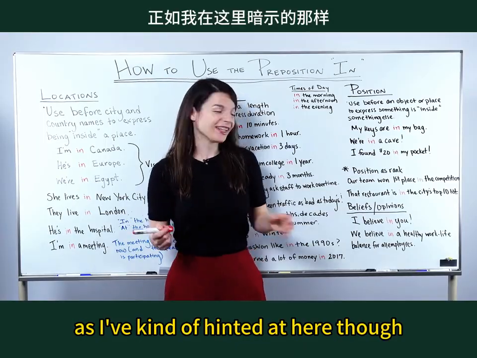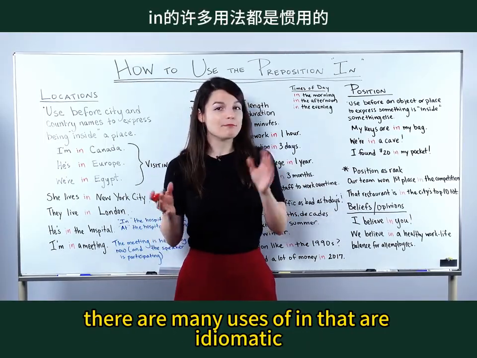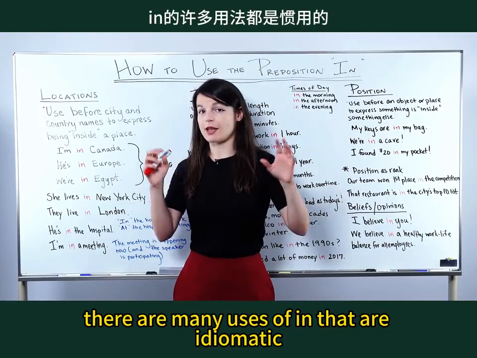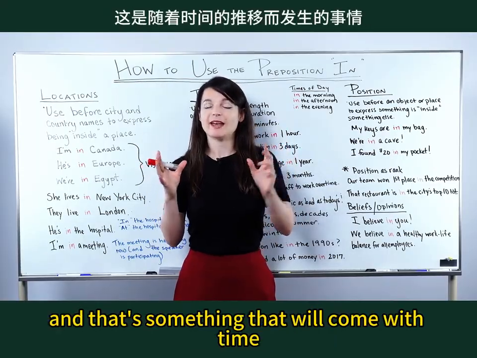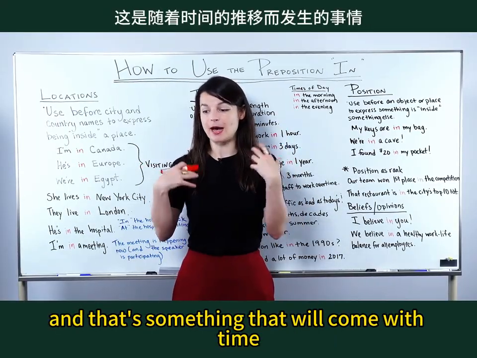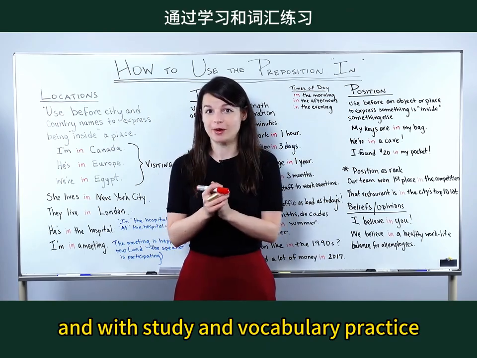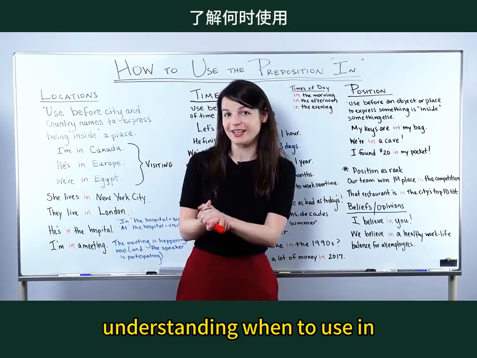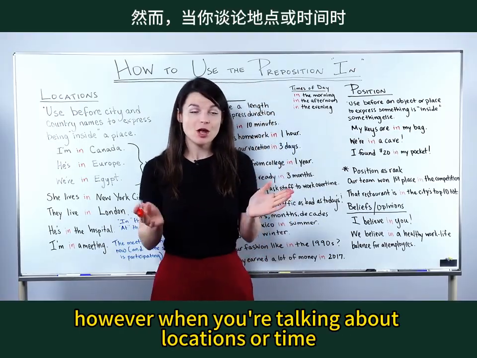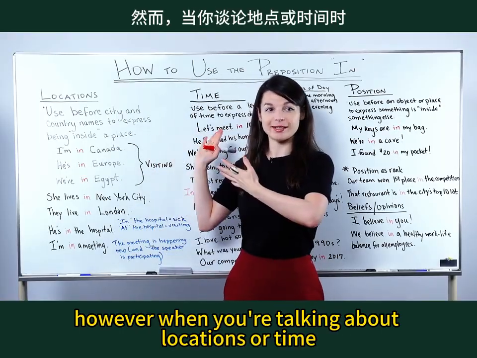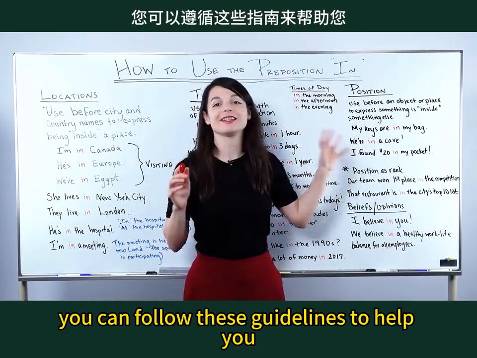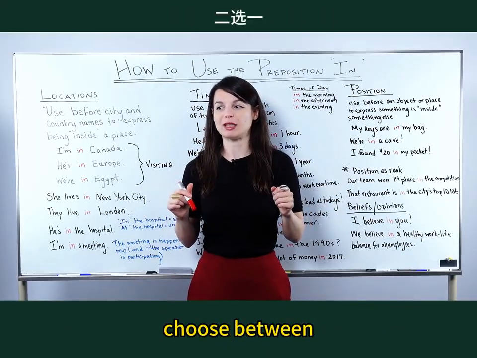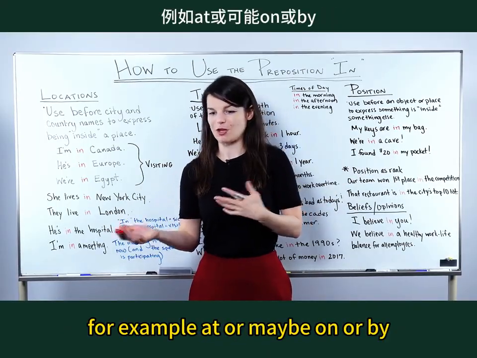As I've kind of hinted at here though, there are many uses of in that are idiomatic. That means they're part of like a set expression, and that's something that will come with time and with study and vocabulary practice, understanding when to use in those cases. However, when you're talking about locations or time of day, or you're talking about position, you can follow these guidelines to help you choose between, for example, at or maybe on or by.